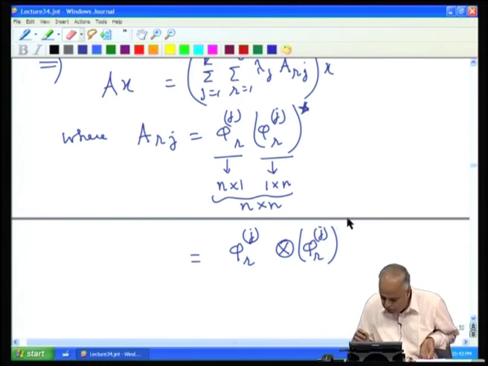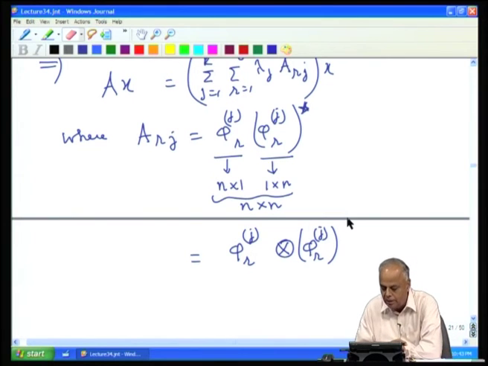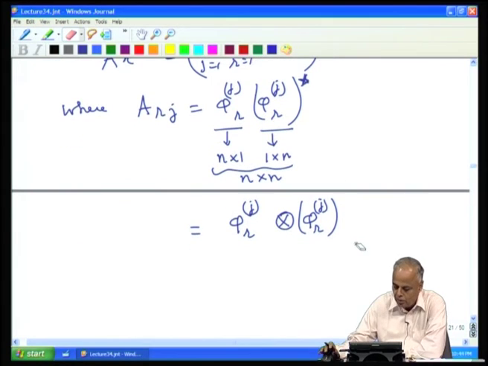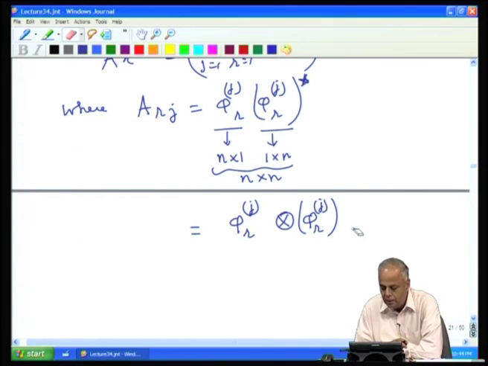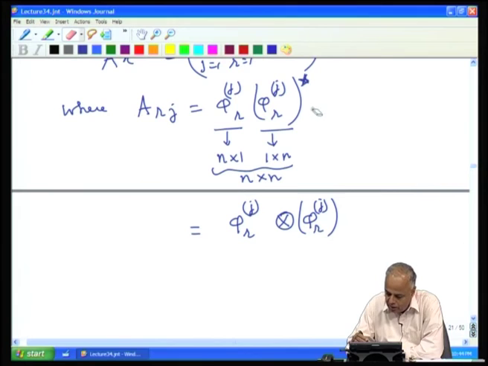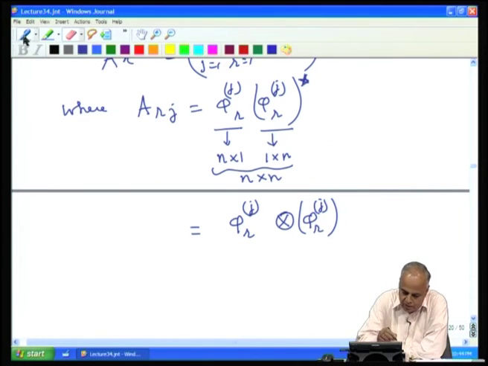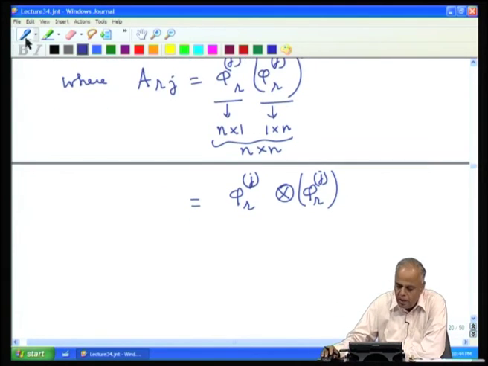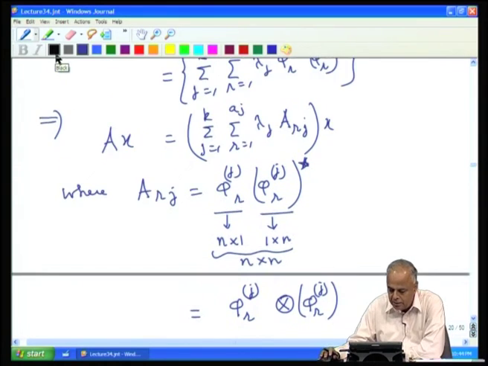The moment I put tensor, the star is taken care of. It is the tensor of φ_r^j with itself. So, φ_r^j tensor φ_r^j means φ_r^j φ_r^j star. That is the matrix. So, this is written in this form. Therefore, A_r^j is a matrix.